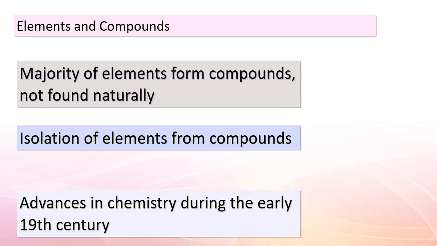compounds. But as the early 19th century rolled in, chemistry made impressive strides. Scientists became better at isolating elements from their compounds, revealing their true nature. This marked a significant turning point, leading to a remarkable increase in our understanding of the elements.